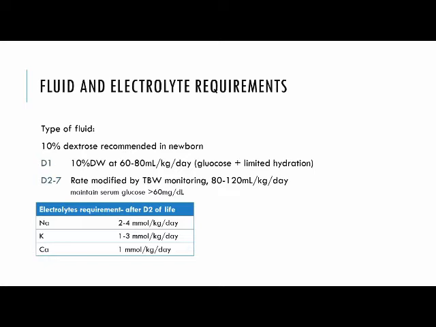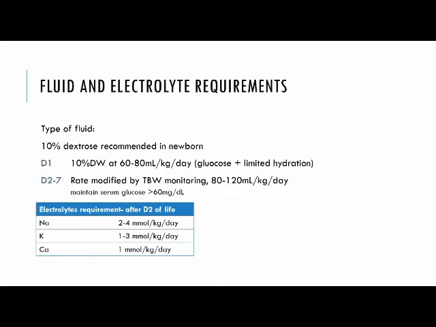Niranjan, pardon me for a dumb question. Generally when there is more humidity, we sweat more. In these babies, we tend to keep the humidity more to reduce the water loss. Is it because they have this non-shivering thermogenesis sort of thing, or any other explanation? Yes, exactly, and also the skin is very thin. That is the main reason we increase the humidity to reduce the insensible water loss. And they don't sweat as much. Yes, thank you. Go ahead, Vidya.